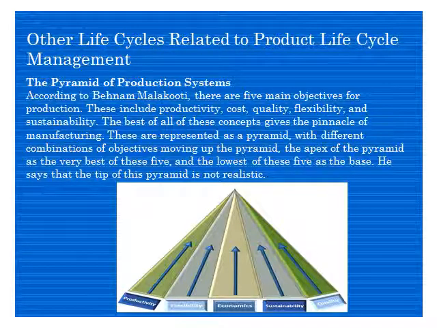Now this is something called the pyramid of production system. As per Behnam Malakuti, there are five main objectives of a production. What are these five objectives? These are productivity, cost, quality, flexibility, and sustainability. Productivity means a better production, of better quality, less cost, less time. So productivity is the main objective of any production.